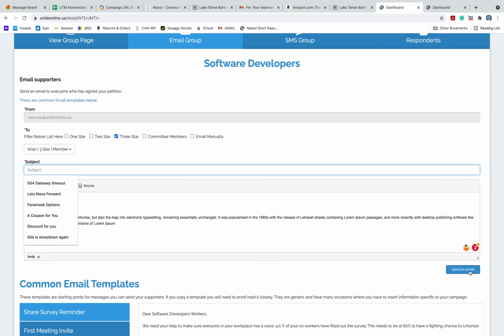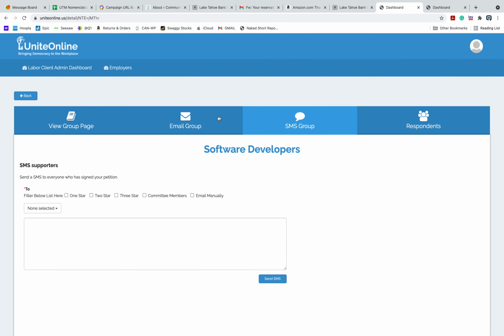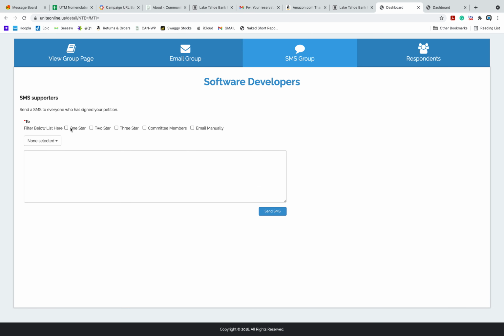And so then this will send an email out to that entire group that we've selected. Same thing goes for SMS. So same thing, 1, 2, 3 stars, committee members, and email manually. And this just sends, and this uses our Twilio credentials.